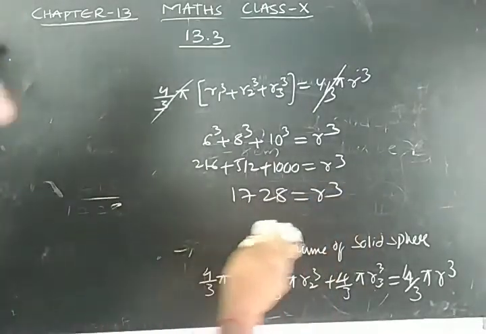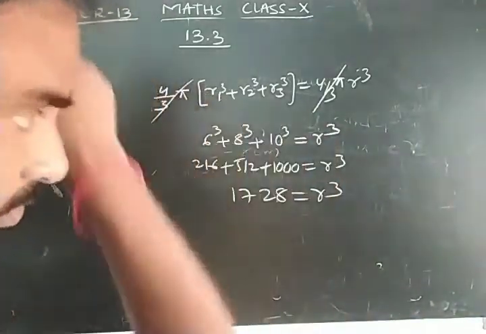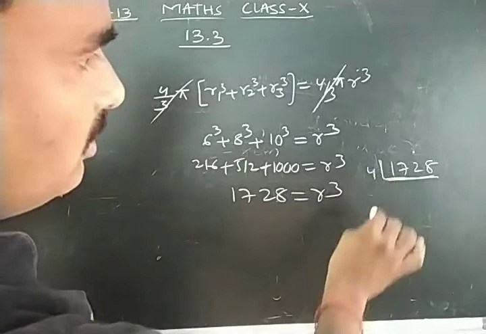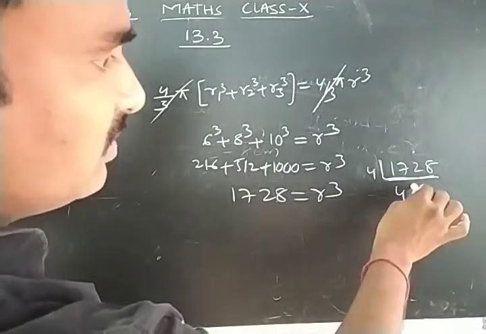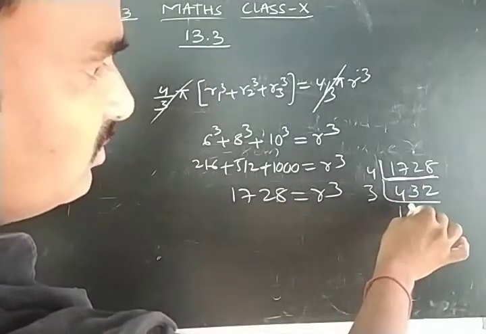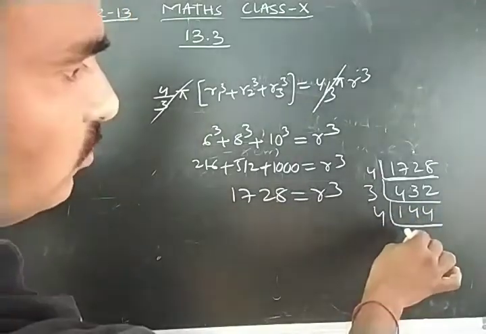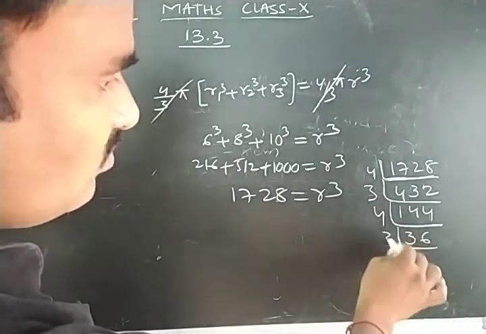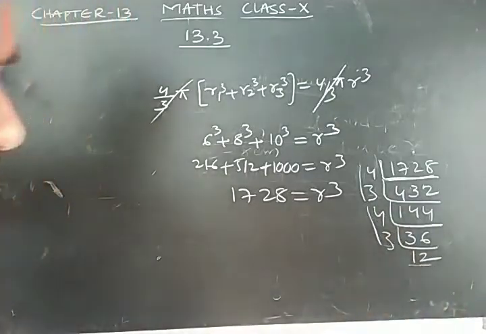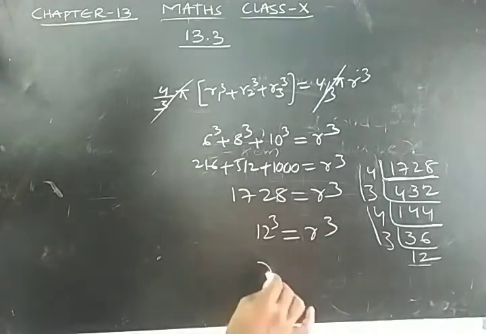Now we need to find R. So we have to convert 1728 as some number cube. Now by taking the factors of 1728, using the 4 table, 4 fours are 16, 4 threes are 12, 4 twos are 8. 3 table, 3 ones are 3, 3 fours are 12. Again 4 threes are 12, 4 into 3 is 12, 12. So you can write 12 cube equal to R cube. R is 12 centimeters.